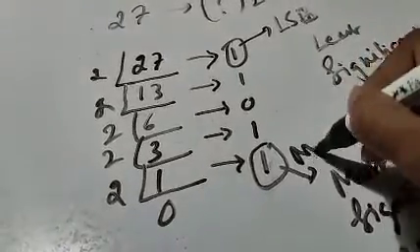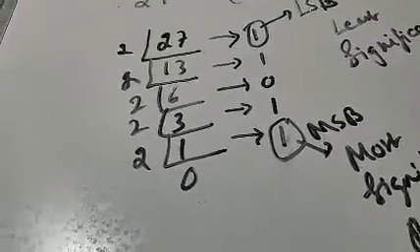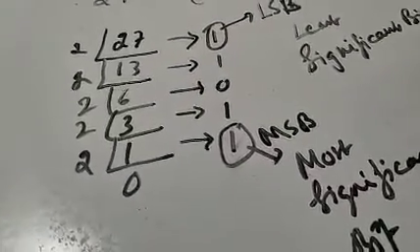That means this is MSB and this is your LSB. So you have the least significant bit and the most significant bit.